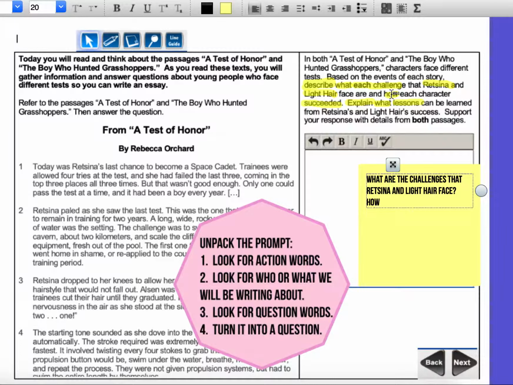Now I have another question word, how. So I'm going to start with that one. What is it asking me about? How what? How each character succeeded. So if I turn that into a question, I could say, how did each character succeed?